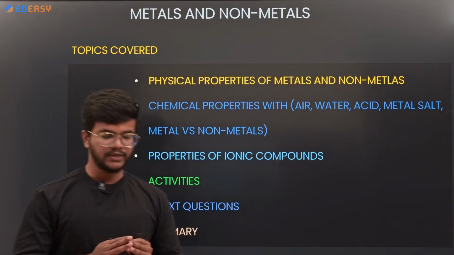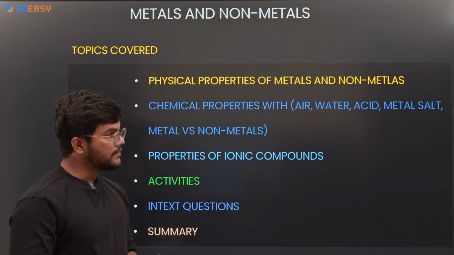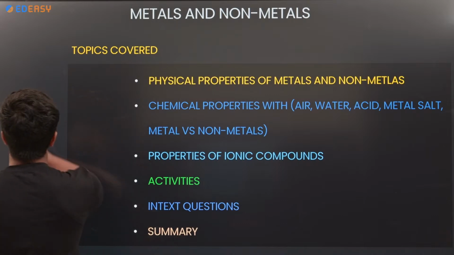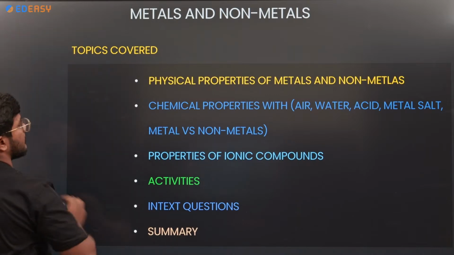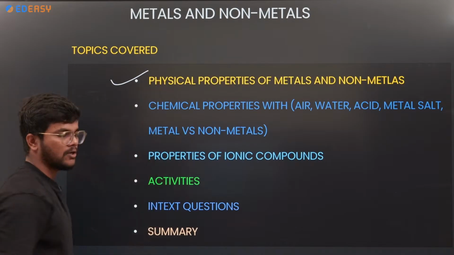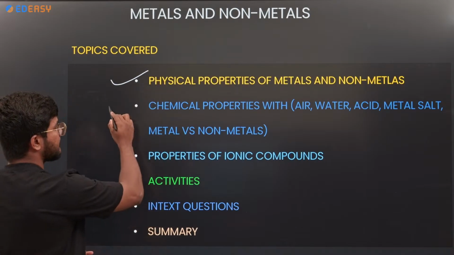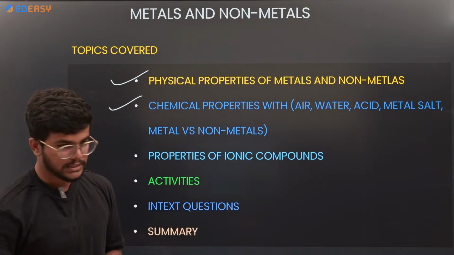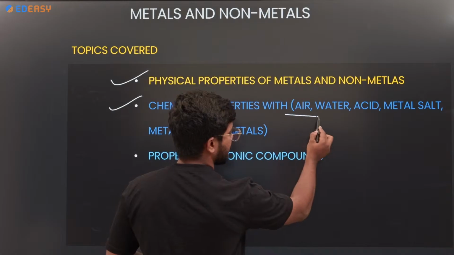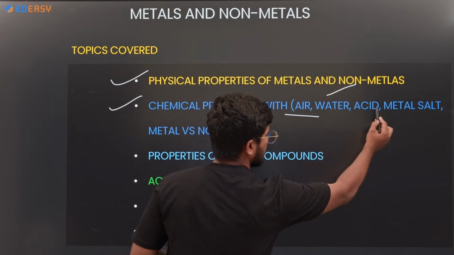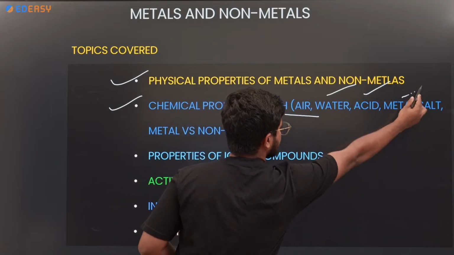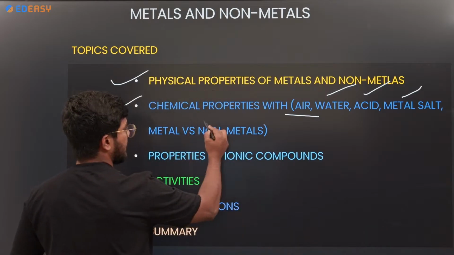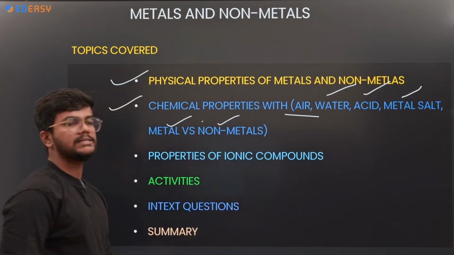So today in this session, what are we going to study? First, the physical properties of metals and non-metals, and the chemical properties of metals and non-metals. Under this, we are going to study the reaction with air, water, acid, metal salts, and metals and non-metals.